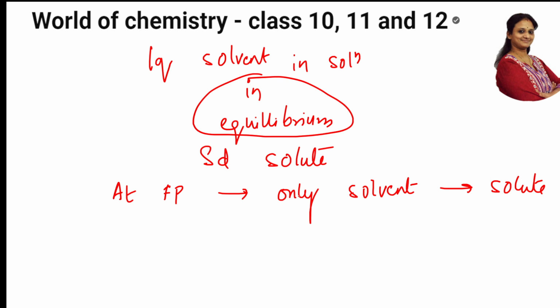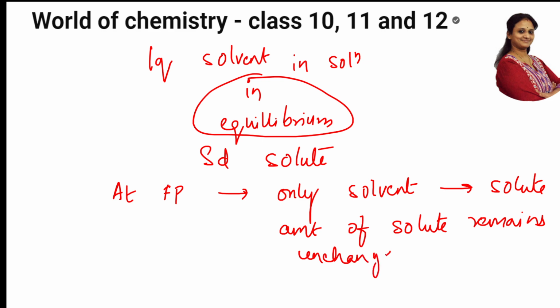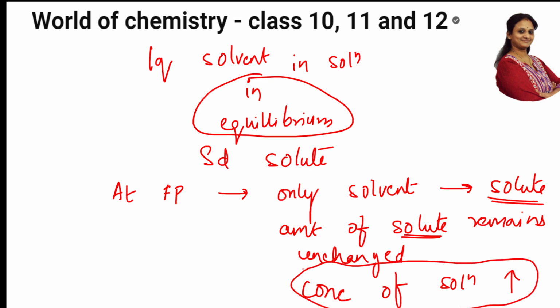Only the solvent will get converted to solid, so the amount of solute remains unchanged. If this remains unchanged, the concentration of the solution now increases.